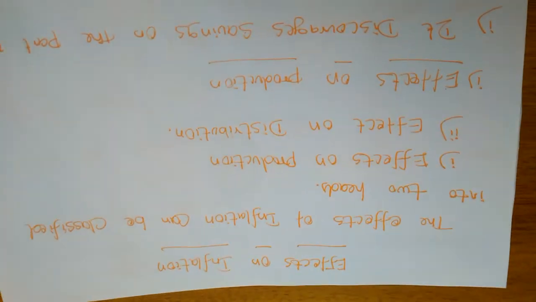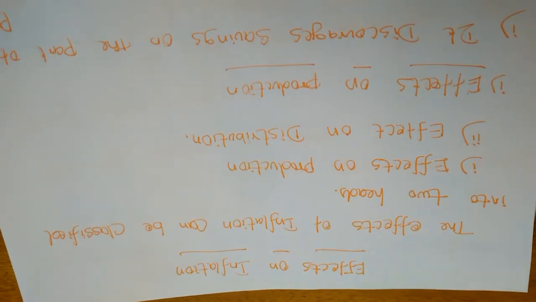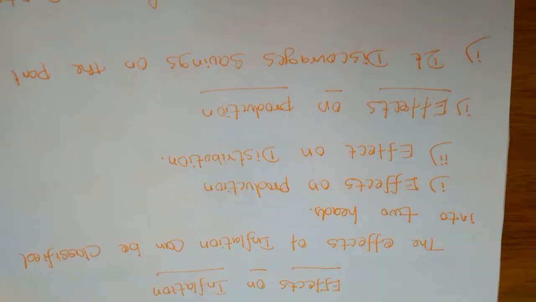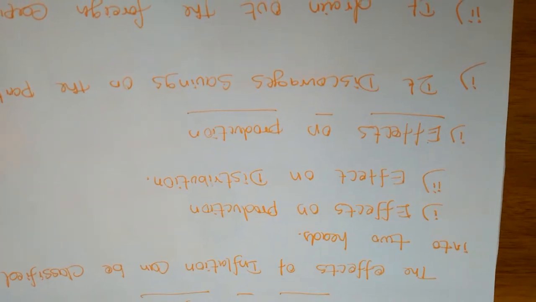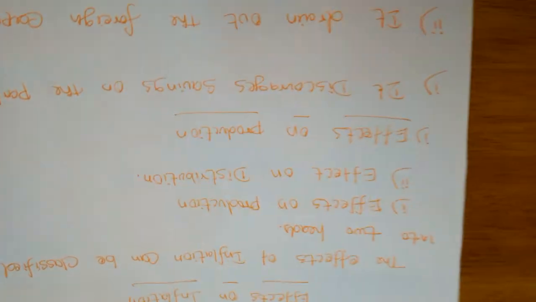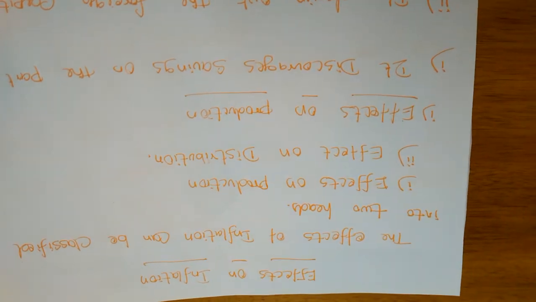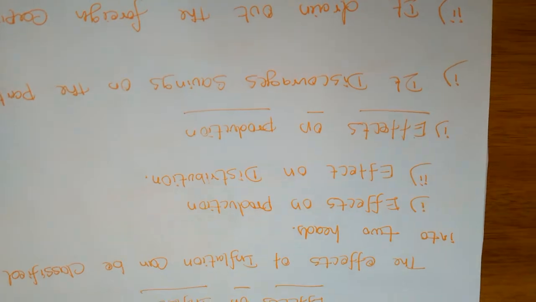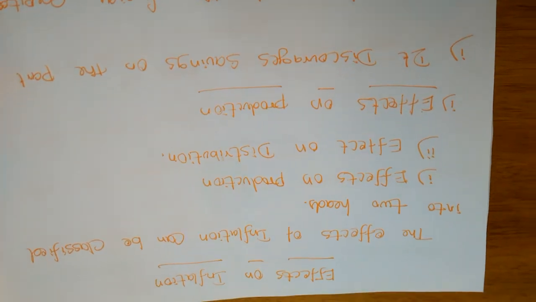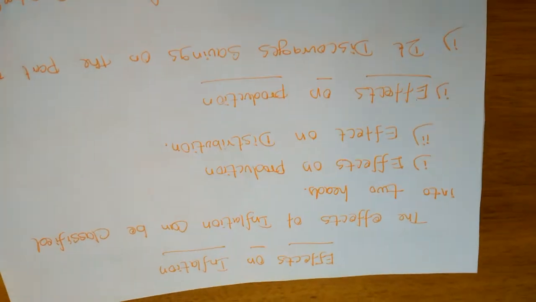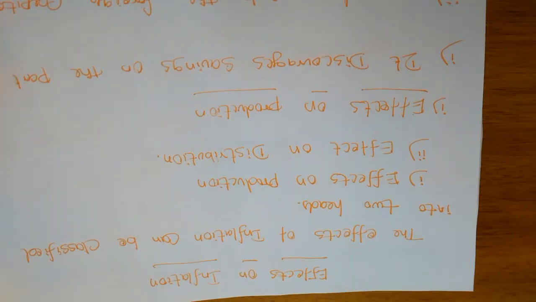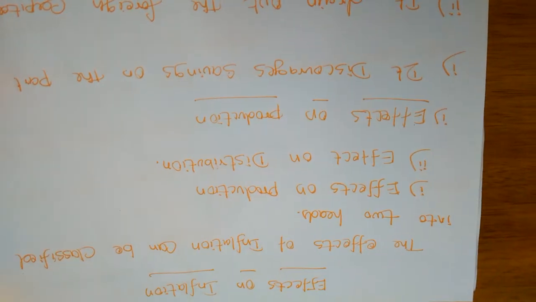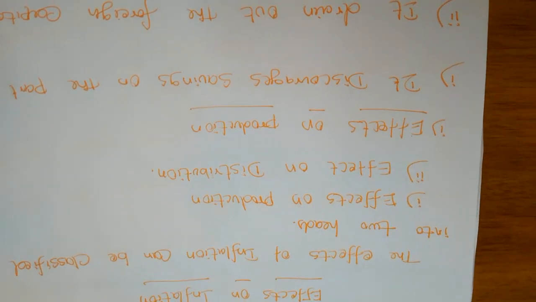First, the effects of inflation are classified into two broad heads: effects on production and effects on distribution. On the production side many effects arise, and on the distribution side also many effects arise. First we will see the effects on the production side.